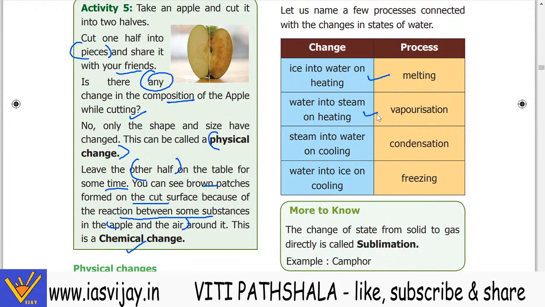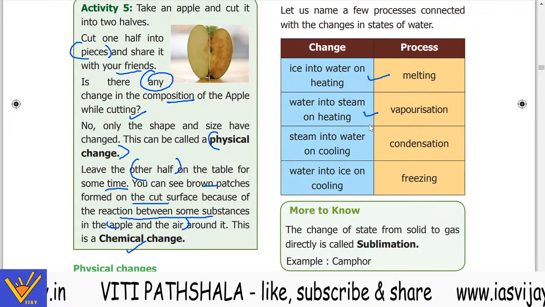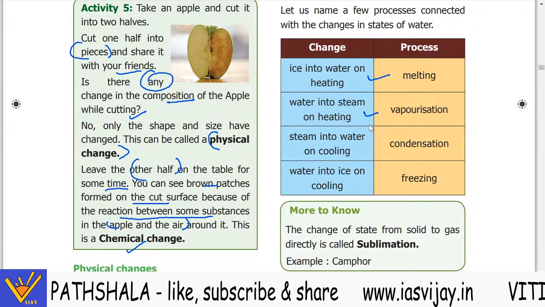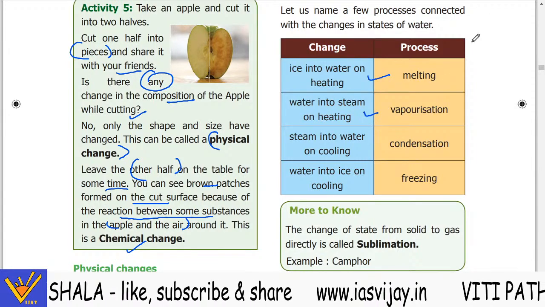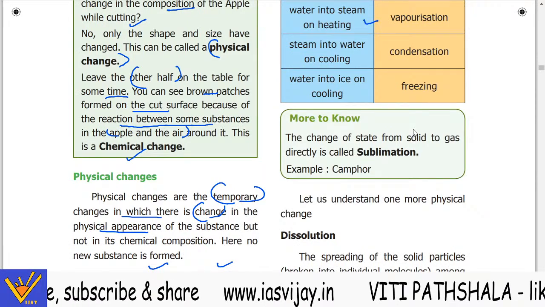Water into steam is called vaporization. Steam into water on cooling is called condensation. And water into ice on cooling is called freezing. Now, more to know: the change from the solid state to the gas.